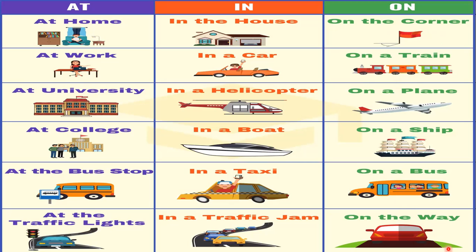All three of them we are using here for the place of something, to tell the position of something. Remember, at, in, and on are being used to tell the position of something. These are the most commonly used prepositions, and also the most commonly mistaken, because usually children write at in place of on, in place of in, and they're always confusing. So you have to be very careful which preposition is going to come where. Is it clear? Let's move on.